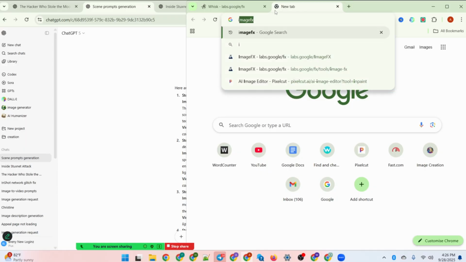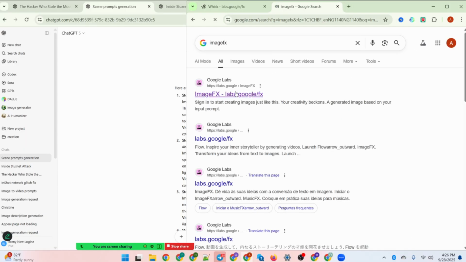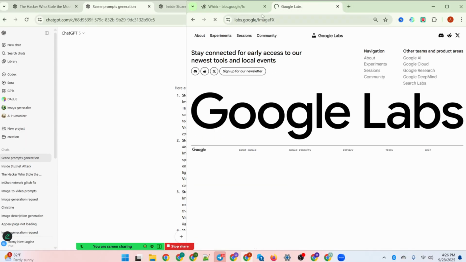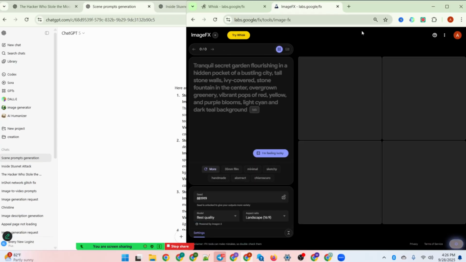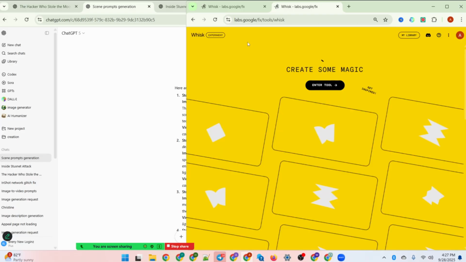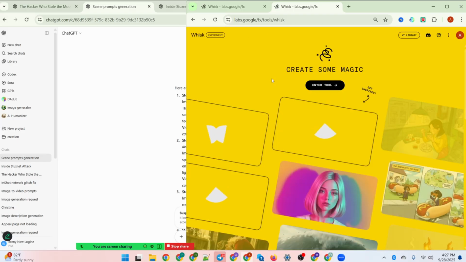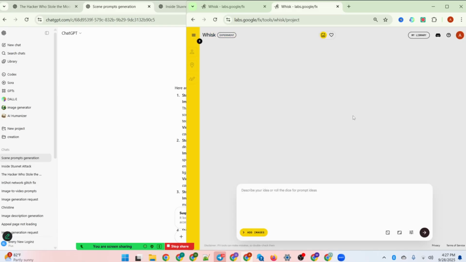Okay, so once it's done generating that, you can go ahead to open up Google Whisk AI image generator, or you just go to ImageFX. So any of these can serve. Once you type ImageFX on Google, it's going to open up this window right here. So when it opens it up, to go to Whisk, click on try Whisk. Now that we've clicked on that, then click on enter tool.